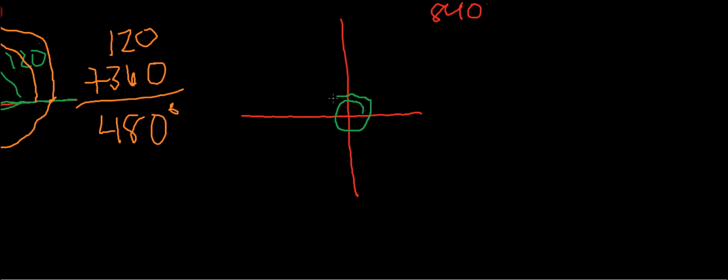One rotation, two rotations, and then I know up here is 810 degrees because I add on another 90 degrees to 720, and over here is 900 degrees. So I know that it again ends in the second quadrant. So let's draw that.